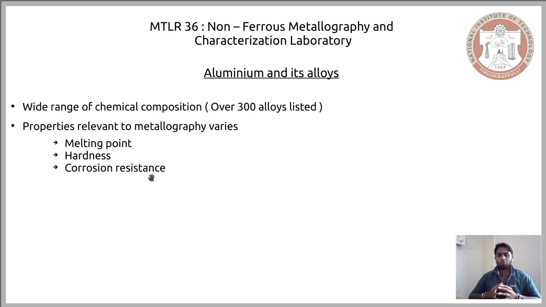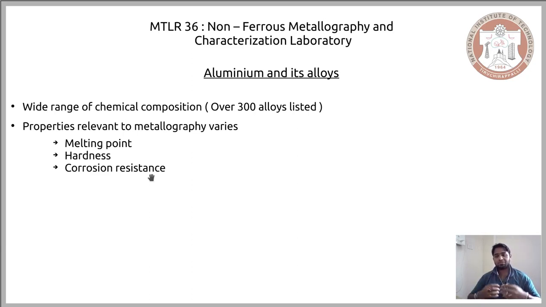The reason we talk about corrosion resistance in the context of metallography is, as we talked about in the previous lecture, or as you may already know, that etching can be viewed as a controlled corrosion. The way we ensure there is contrast between different microstructural features when we look into the microstructure of an aluminum alloy is by making sure we have two different reaction rates for the different phases present in the microstructure, and this means that the corrosion properties of these phases should be different.